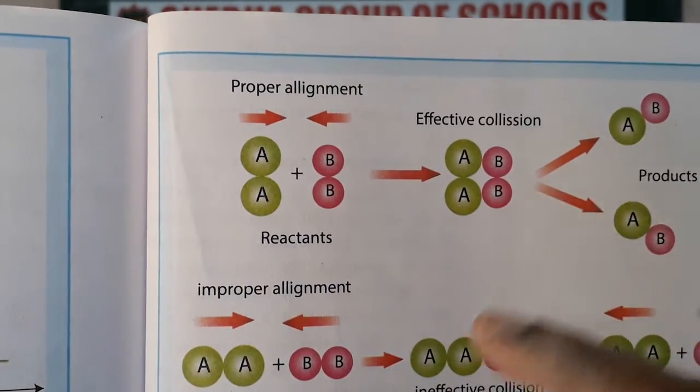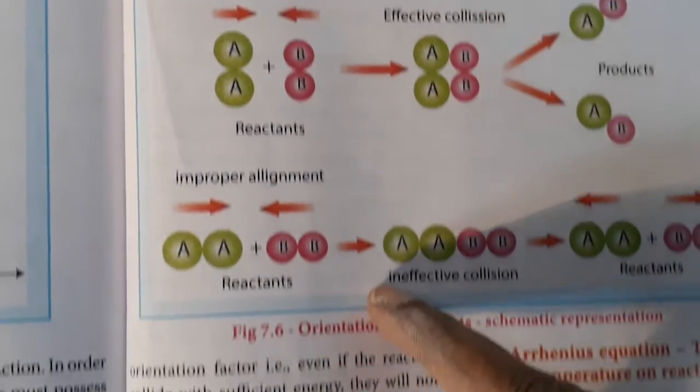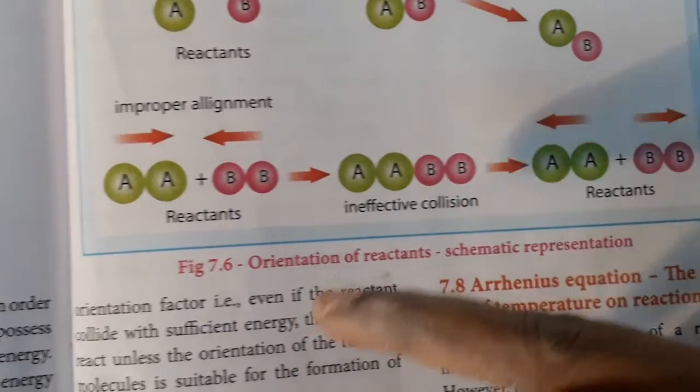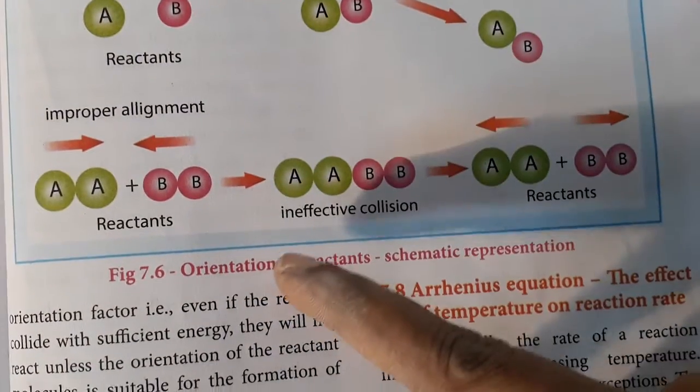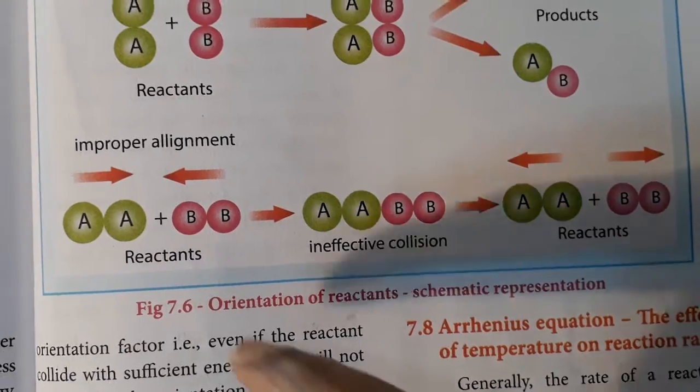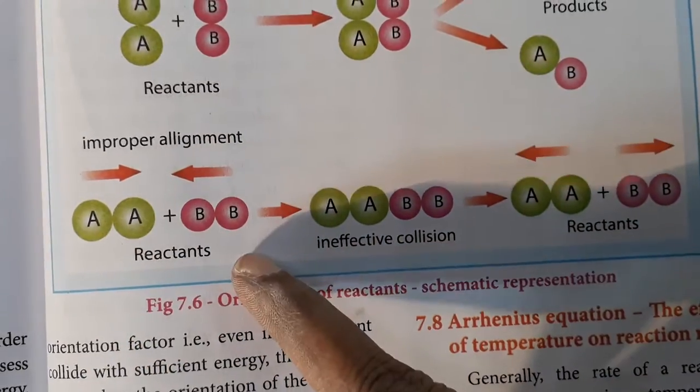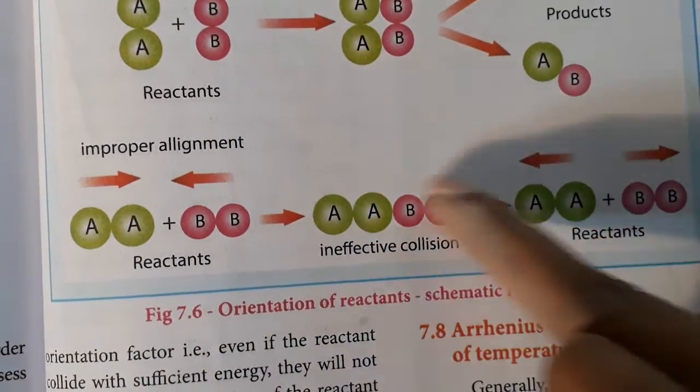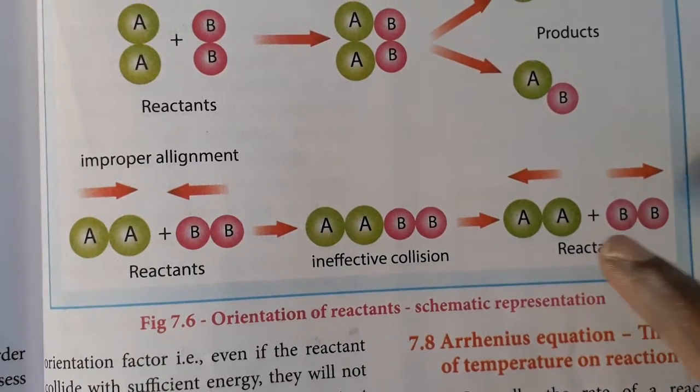As well as we go for the improper alignment. For that, the horizontal and vertical we can get that alignment. It depends on whether it is effective or ineffective. That is the reactant for A and B. Ineffective collisions likewise is here, and the reactant also gives the product.